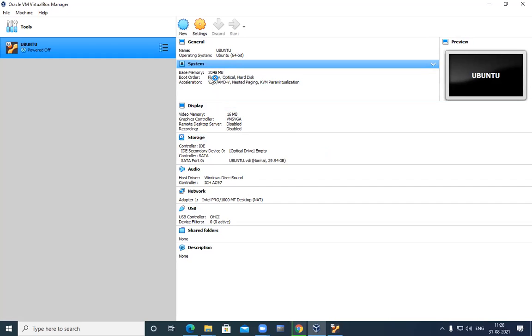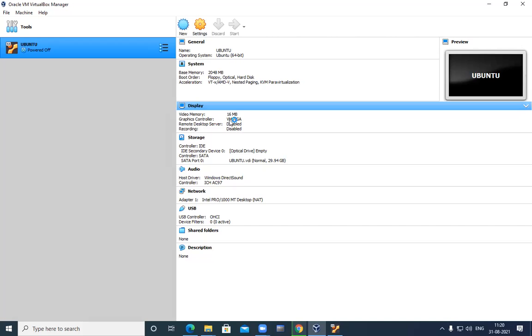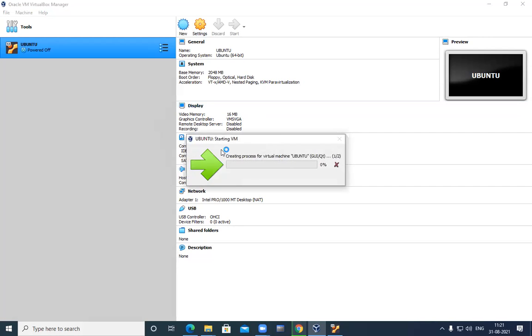This is the default boot order for booting the operating system; it will detect the floppy disk, optical disk, or your hard disk. Your video memory is up to 16 MB, and the graphic controller is VMSVGA.